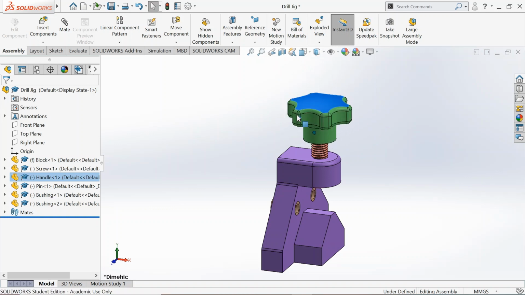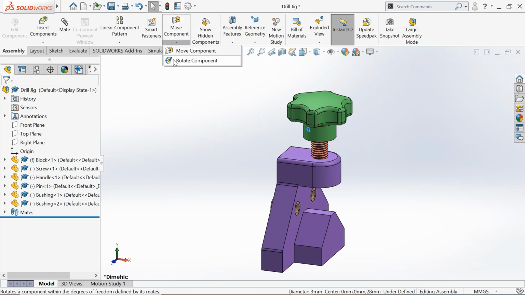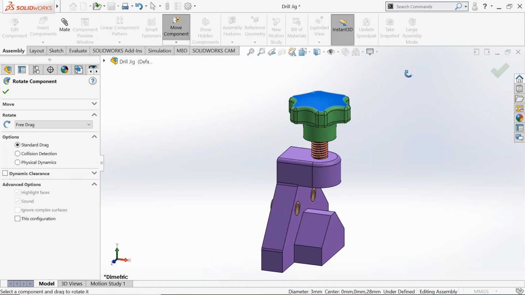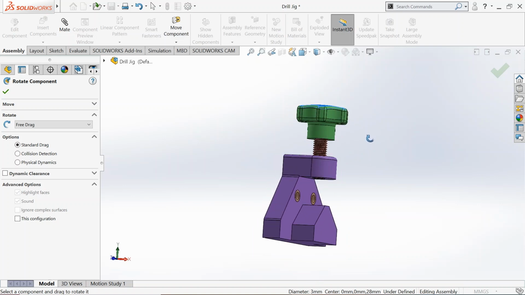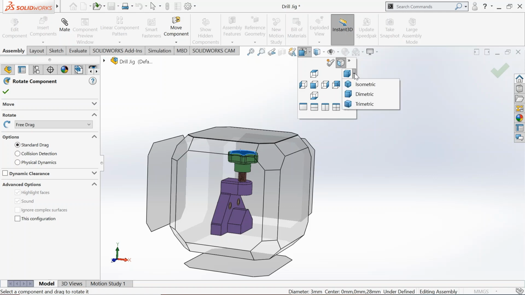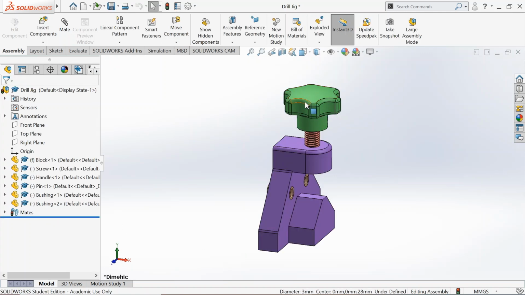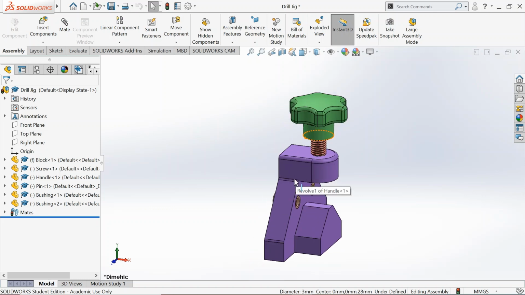You can rotate the handle to pull out the screw to its maximum position. So we have reached the maximum limit there, 28 millimeter. Keep it in this view before you start the motion study. You can slightly zoom in.